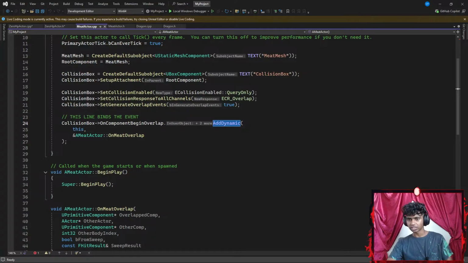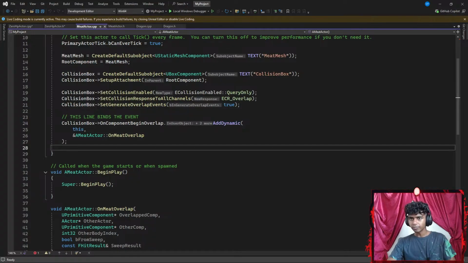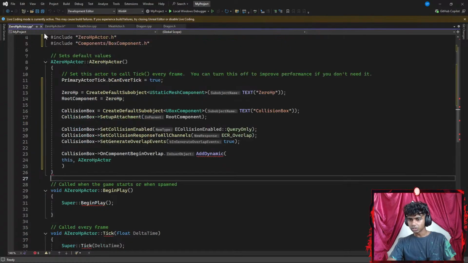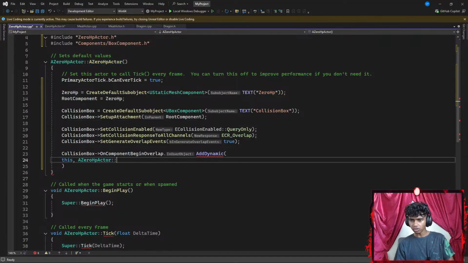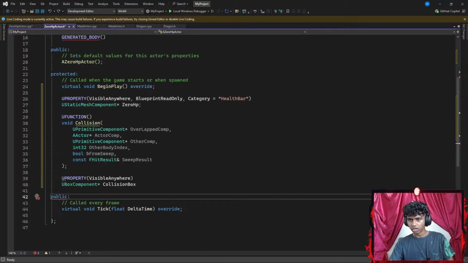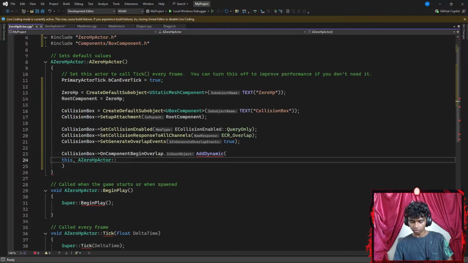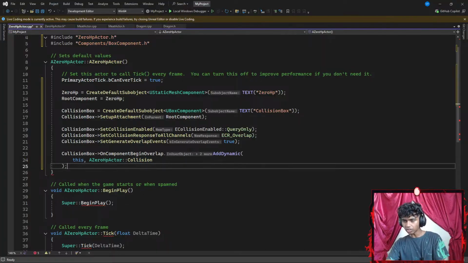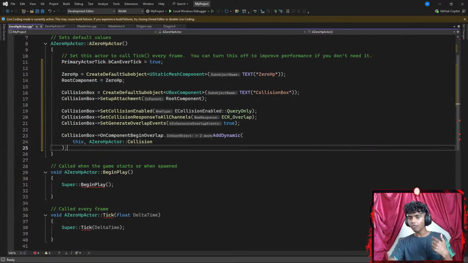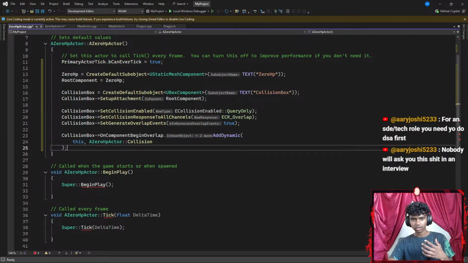Okay, did I spell this correctly? Oh, I see. So I'm gonna go to... Okay, let's go ahead and use my function name. The function name I created here was collision. So I'm gonna use the scope resolution operator and add the collision function. Then I end this with a semicolon. Okay, perfect. Now, once I'm done with this, I gotta call my collision function.